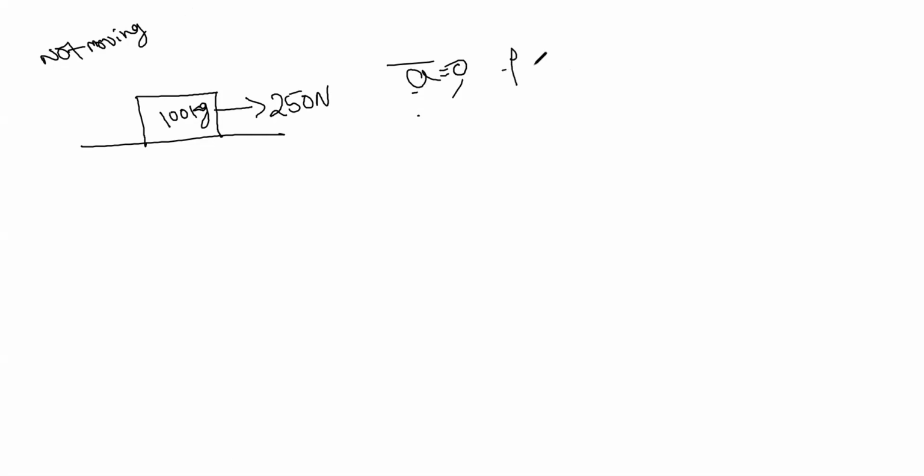What is the frictional force? That's 250 Newton, because the body is not moving. Can we find mu from the given data? How?